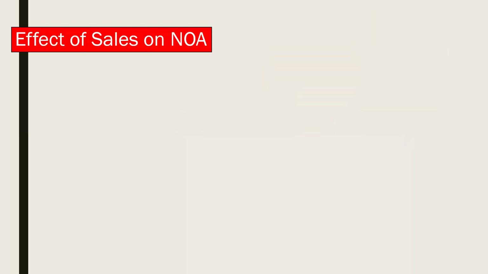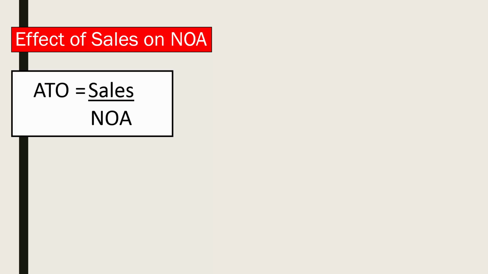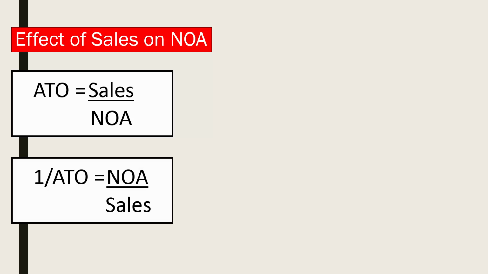We can identify the effect of sales on the change in net operating assets. Asset turnover equals sales divided by net operating assets, and 1 over asset turnover, the inverse of asset turnover, is net operating assets divided by sales.